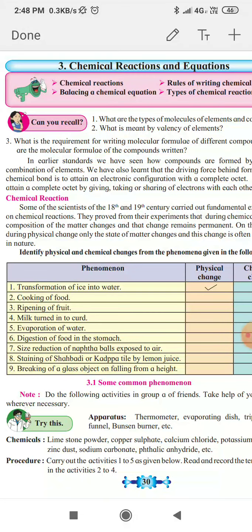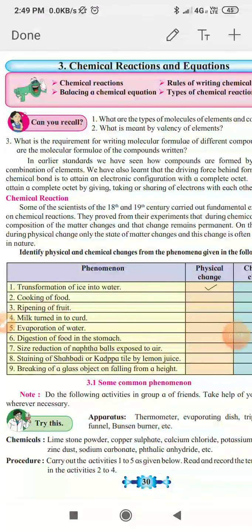So from this we can understand there are two types of changes, physical change and chemical change. Physical change is a temporary change and chemical change is a permanent change. In the next chart, we can see some examples of physical change and some examples of chemical change. See the first example, transformation of ice into water.